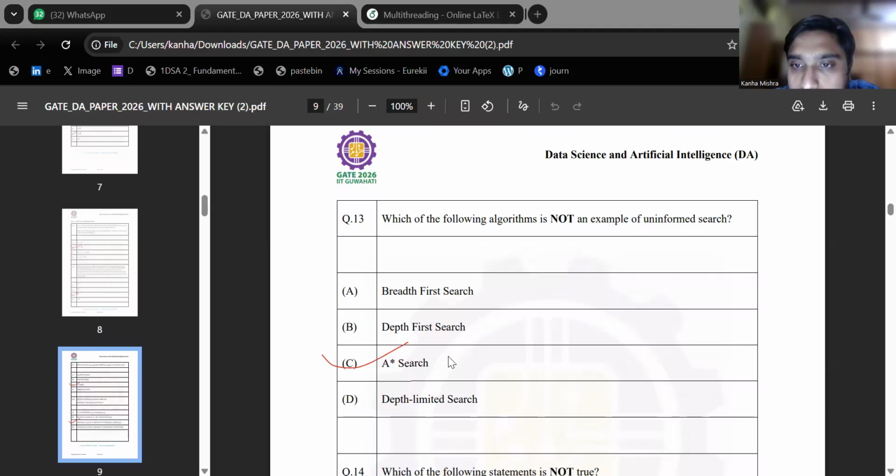Hello everyone, let's solve question number 13 of GATE paper Data Science and Artificial Intelligence 2026. Which of the following algorithms is not an example of an uninformed search? Breadth first, depth first, A star, and depth limited.